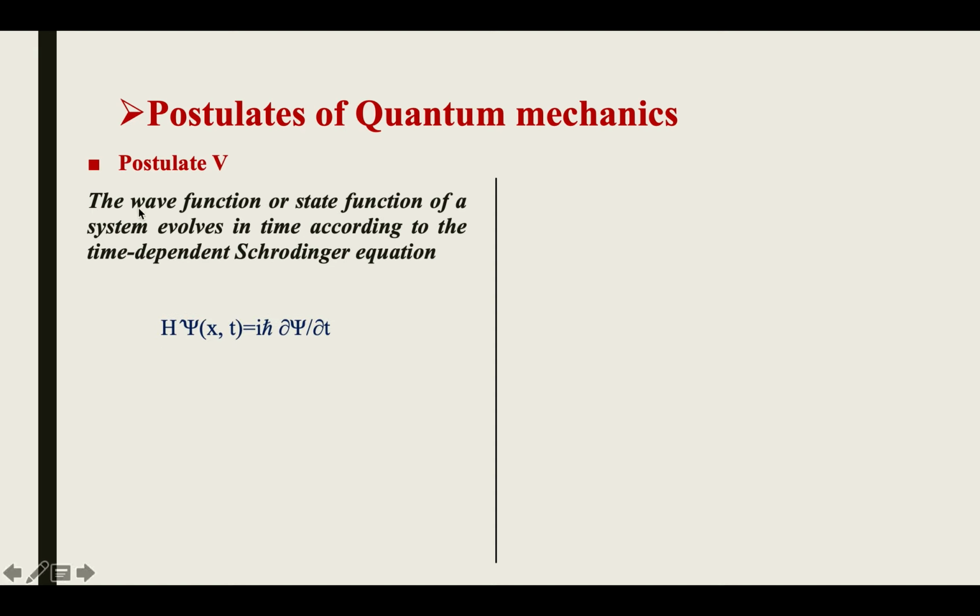Here H is a Hermitian operator. H applied on the psi function, which is a function of x and t, is equal to i h cross times del psi by del t. Here H cap is the Hamiltonian operator of the system.